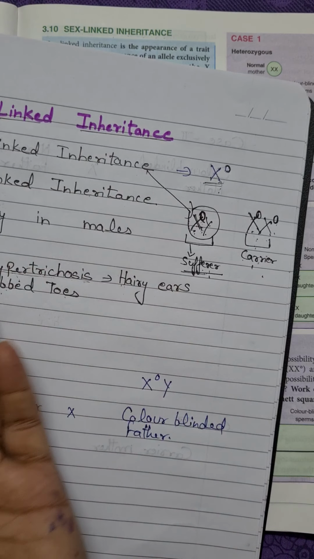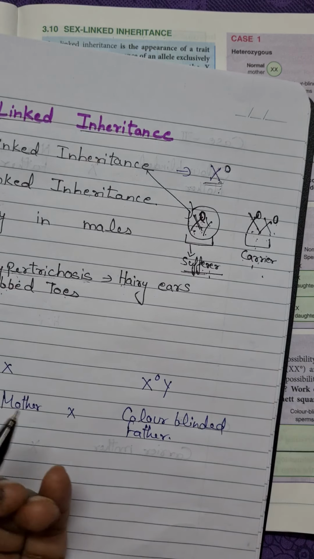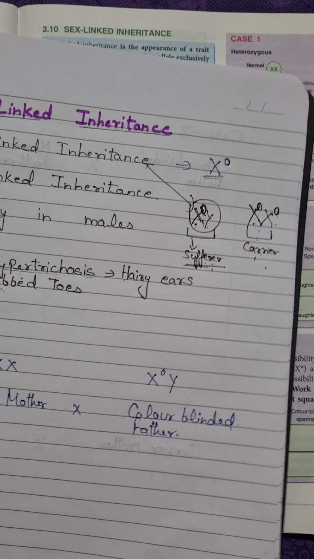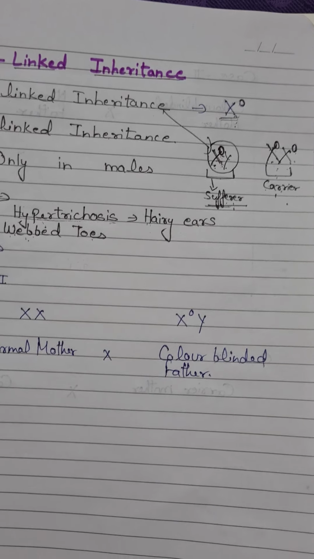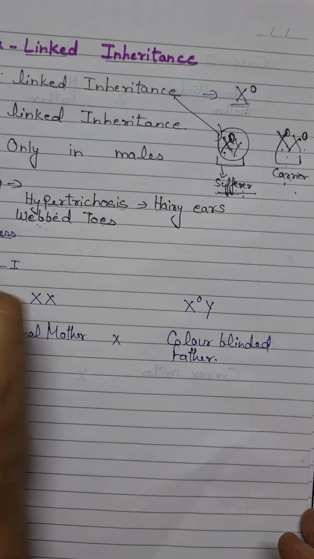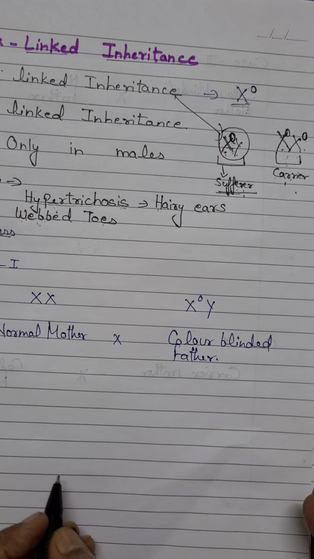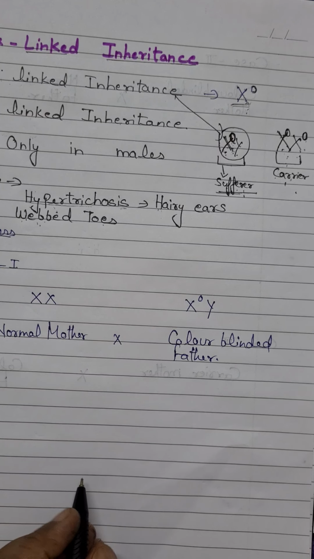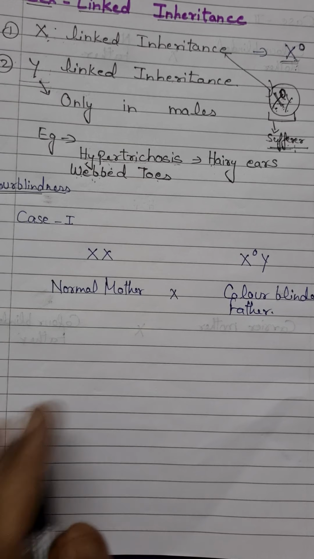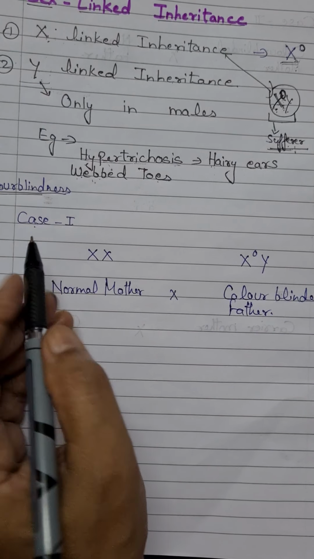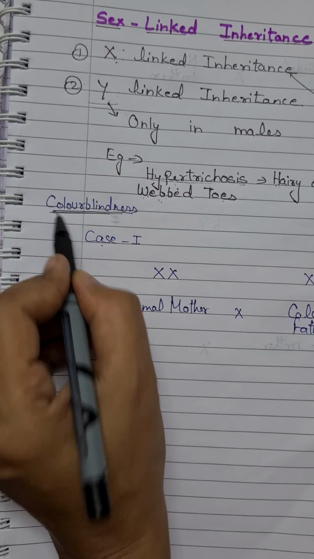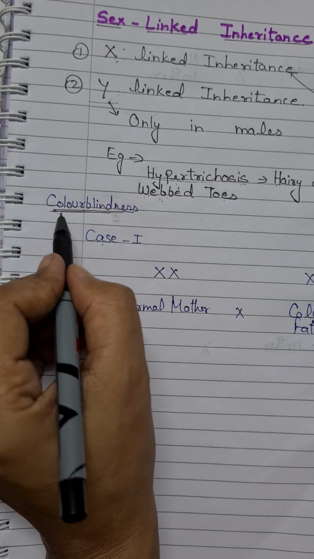And Y-linked inheritance occurs only in males, because males have a Y chromosome, not females. Now explaining color blindness with the help of a Punnett square as an example of X-linked inheritance. Now, there is the first case. The character we are studying here is vision.